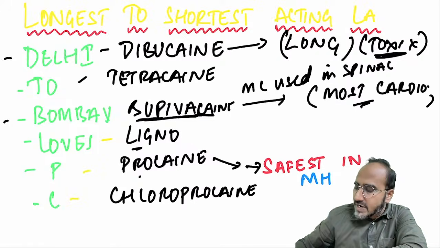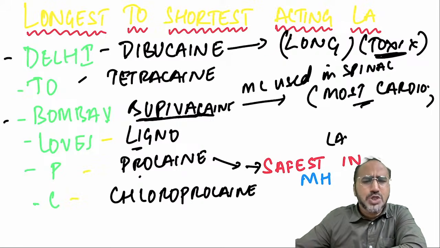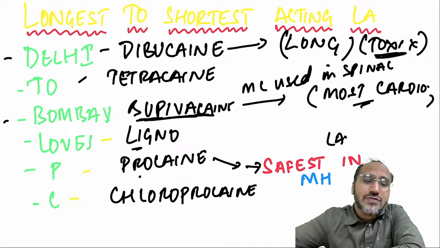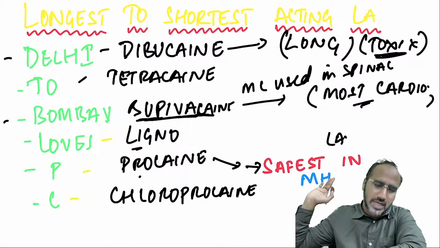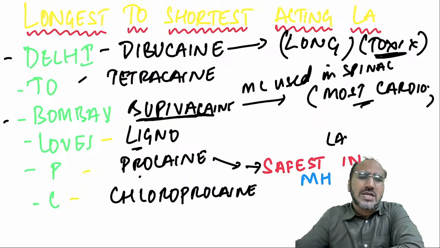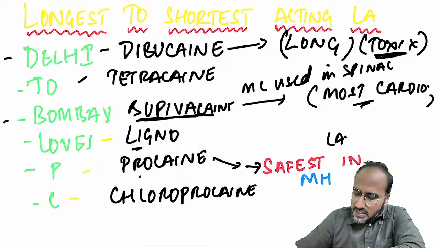Remember, procaine is the safest local anesthetic in malignant hyperthermia. Usually almost all local anesthetics are safe. There is a rare chance of malignant hyperthermia with lignocaine. The only local anesthetic which can trigger malignant hyperthermia is lignocaine. That too very rare, guys. Okay, that's regarding longest to shortest.